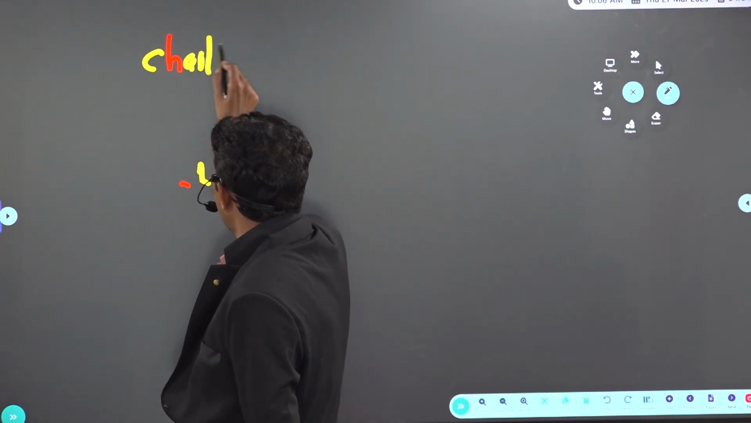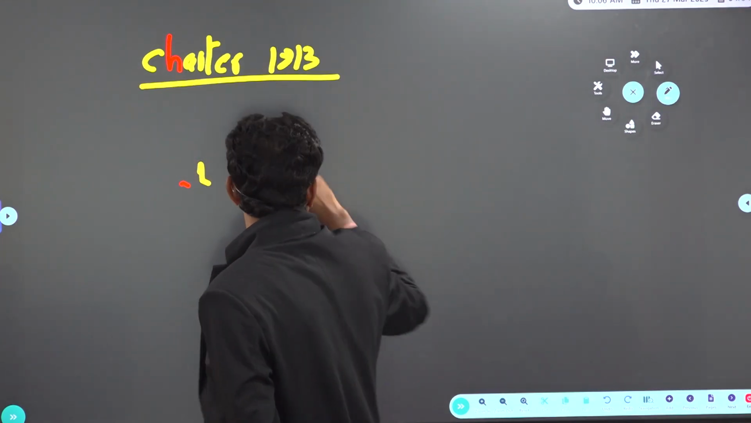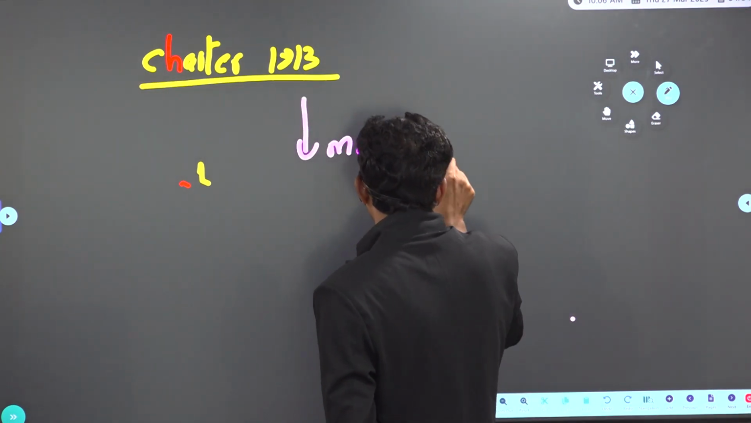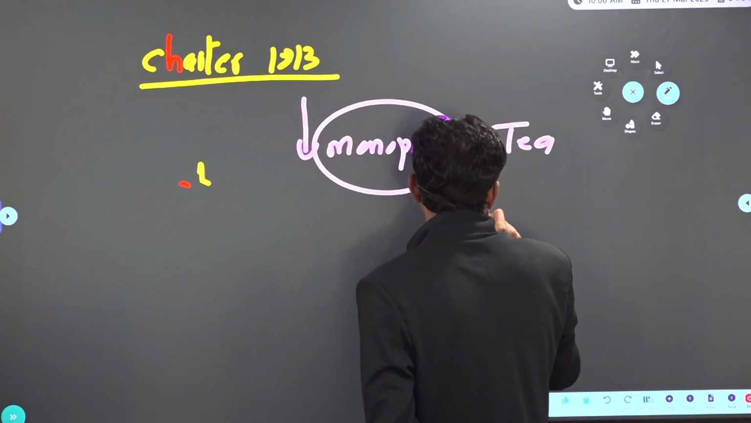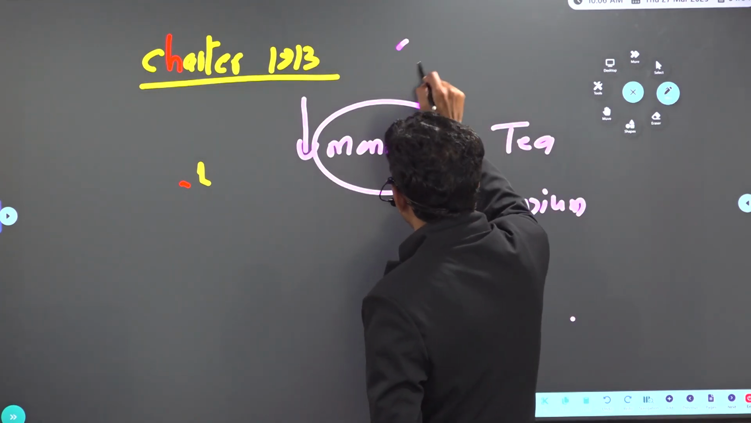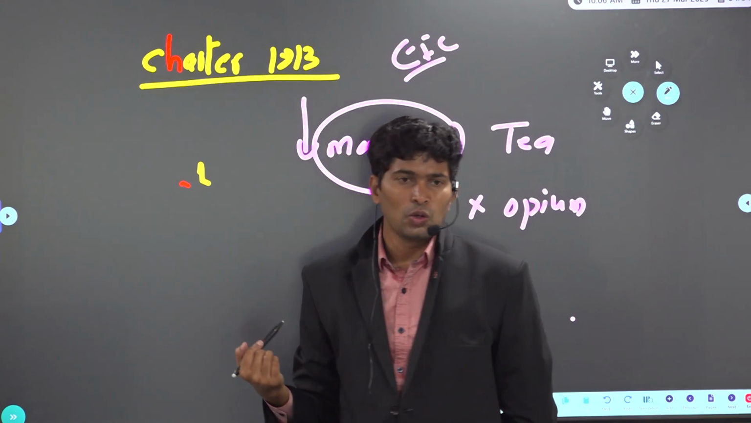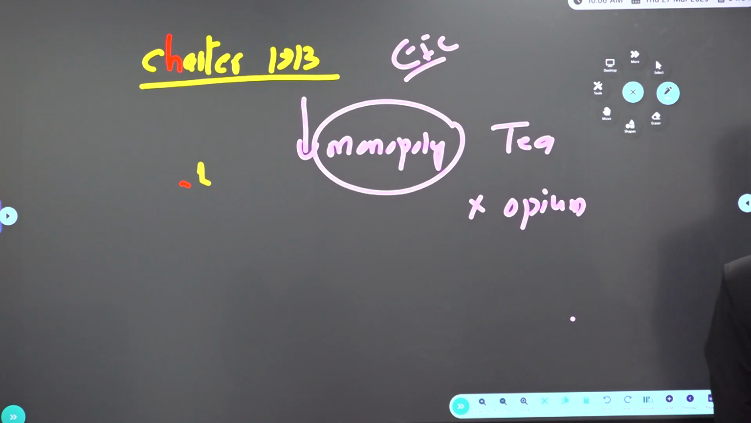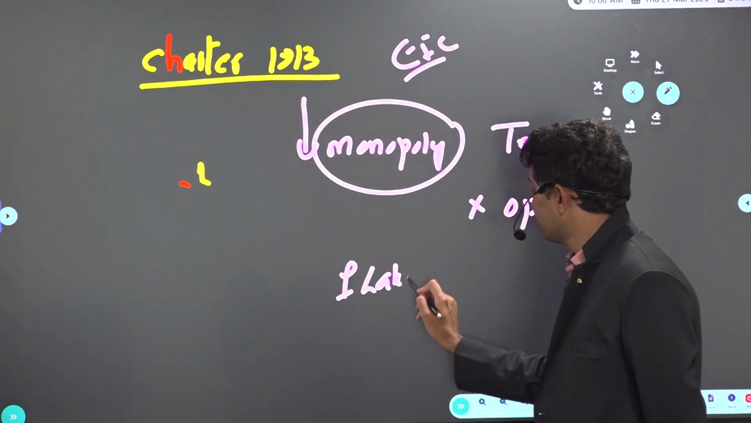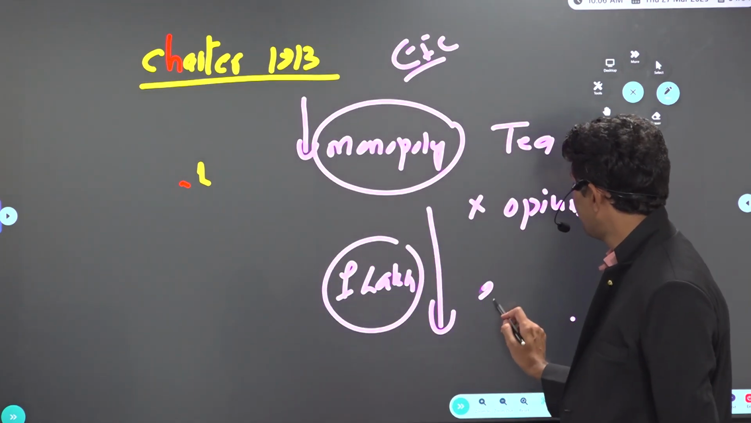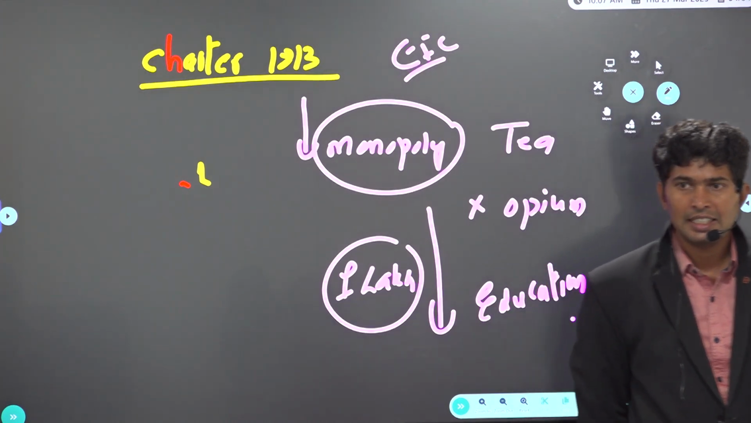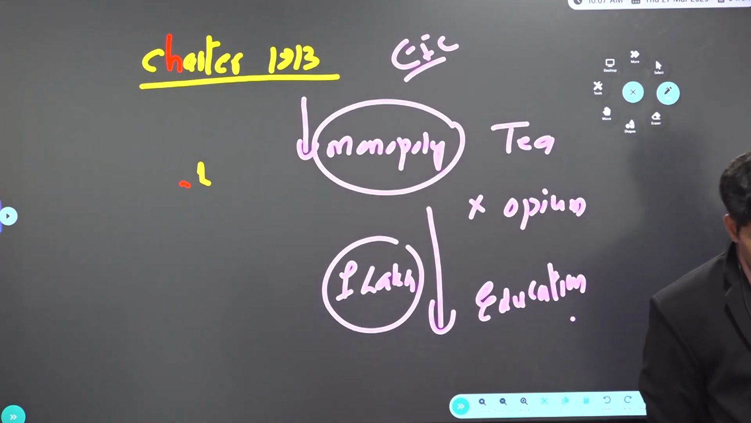Charter Act of 1813 ended monopoly. Except tea and opium, of whom? East India Company. What does it mean? Not only they, other companies also can trade. Again, allocation of annual sum of 1 lakh for the promotion of education among the natives. So 1 lakh fund is allocated for promoting education. This is called the major highlights of Charter Act of 1813.